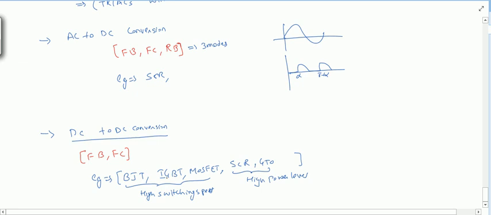So we have a better alternative in any case. We have SCR and GTO for higher power levels, and BJT, MOSFET for higher switching speed. So triacs won't be usable here, and we won't be using triacs.